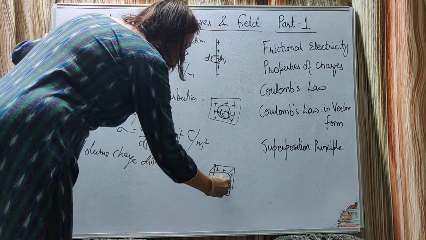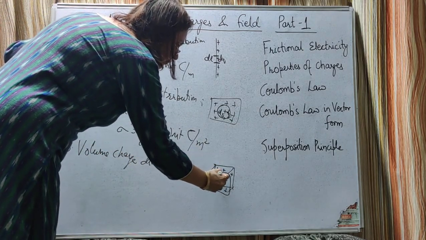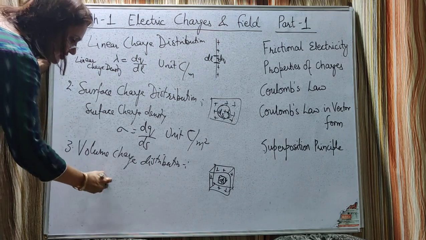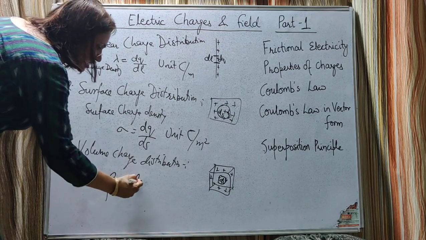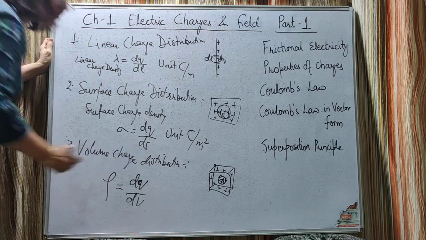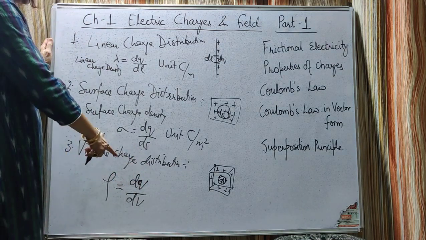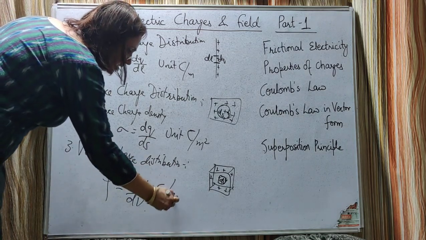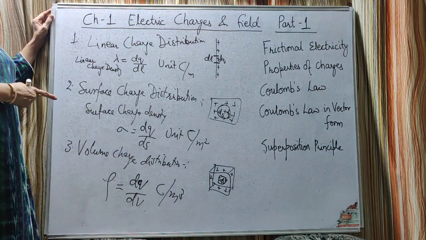Let in a small volume dV, dq charge be enclosed, then the volume charge density, denoted by rho, is given by charge per unit volume. In dV volume, how much charge is enclosed? dq. So the volume charge density is dq upon dV and its unit will be coulomb per meter cube.